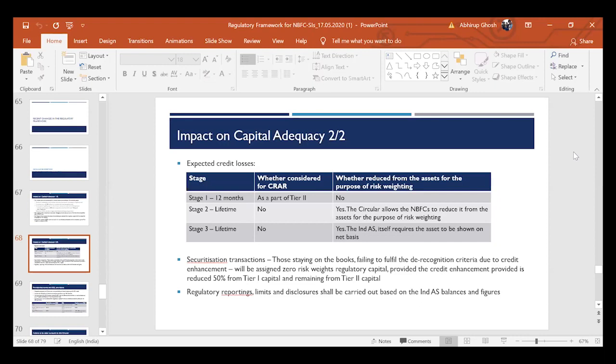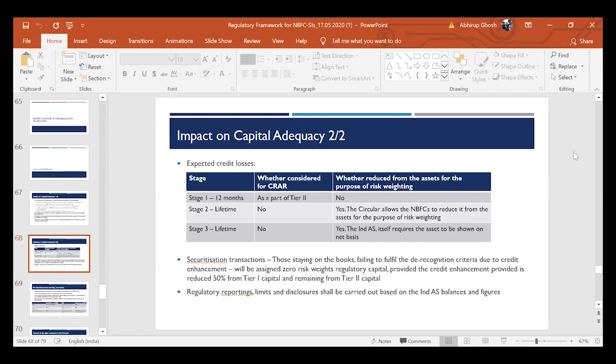So when we were discussing this yesterday, a sudden thought came into our mind: what would be included in tier 1 capital? We would appreciate that under Ind AS, not only legal equity, but several other types of instruments qualify as equity instruments for the purpose of Ind AS. So for example, let's take a CCD. A CCD would qualify as an equity instrument for your Ind AS balances.